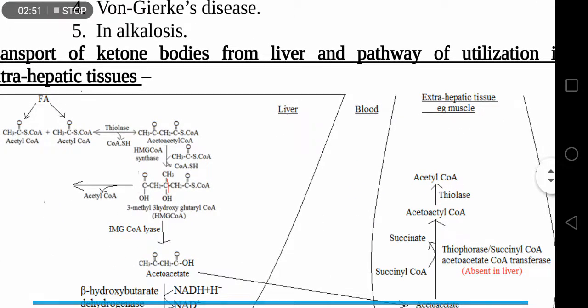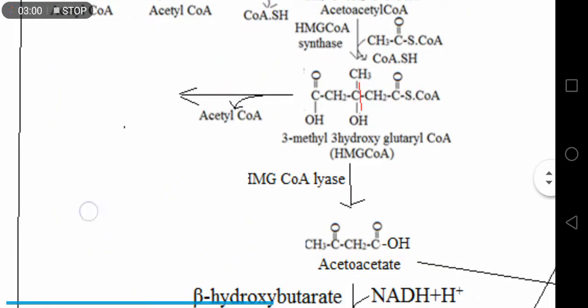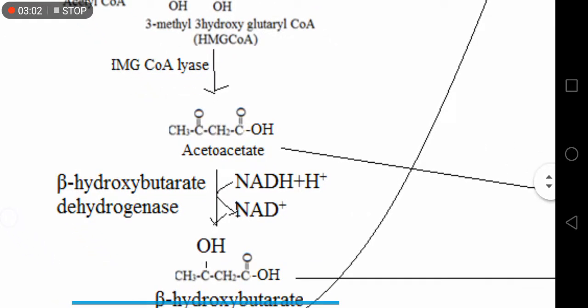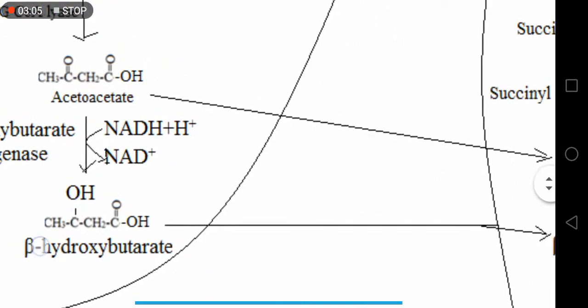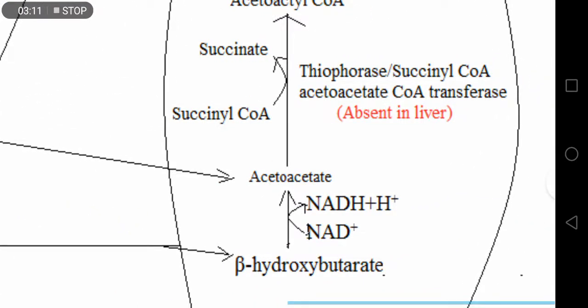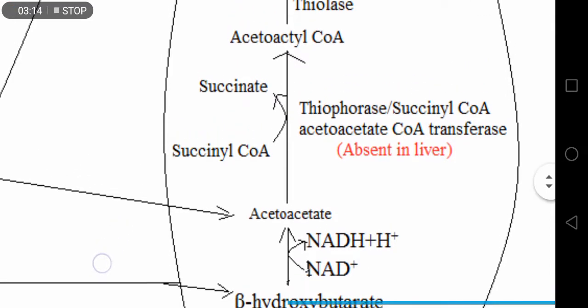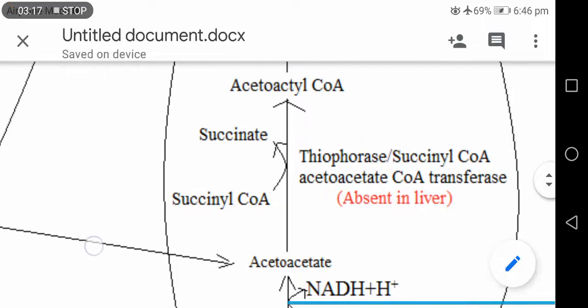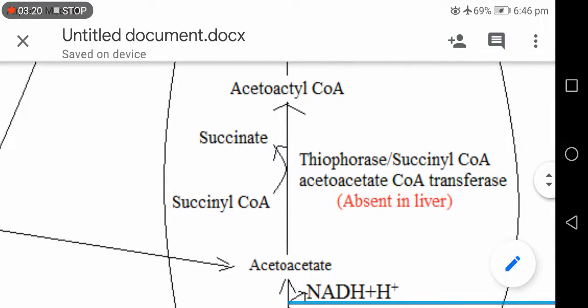Then how are the ketone bodies transported to the extrahepatic tissue, because the liver cannot utilize the ketone body? Acetoacetate and beta hydroxybutyrate are transported to the extrahepatic tissue through blood. Here first beta hydroxybutyrate is converted to acetoacetate. Then acetoacetate is converted to acetoacetyl-CoA by the thiophorase enzyme. Another name of thiophorase enzyme is succinyl-CoA acetoacetate-CoA transferase. Here succinyl-CoA is converted to succinate.